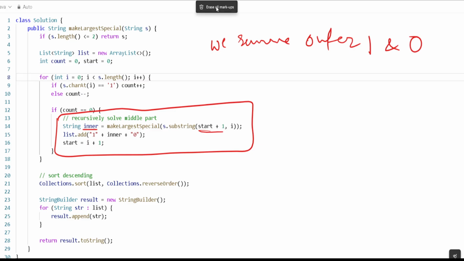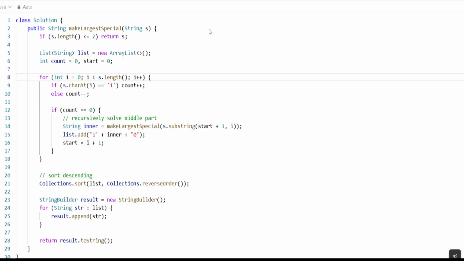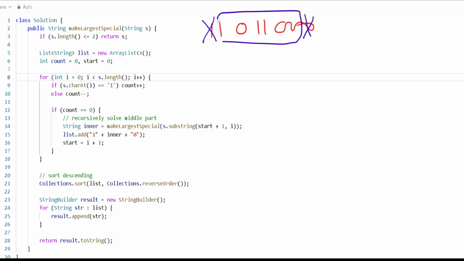If you remember, we have taken the substring 11011 and 000, right? It means I want to remove two things, this part and this part. I want this part. For that we have to start from start +1 and go up to that i. It means we want to remove the outer 1 and the outer 0.